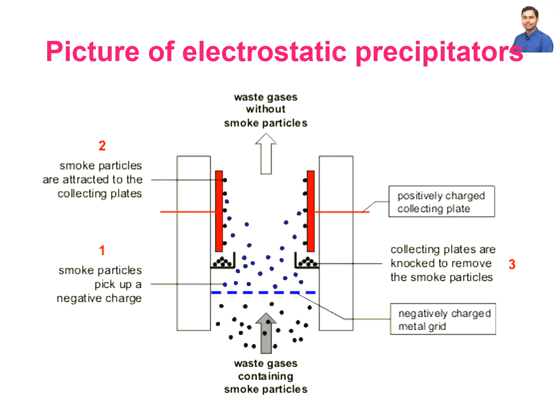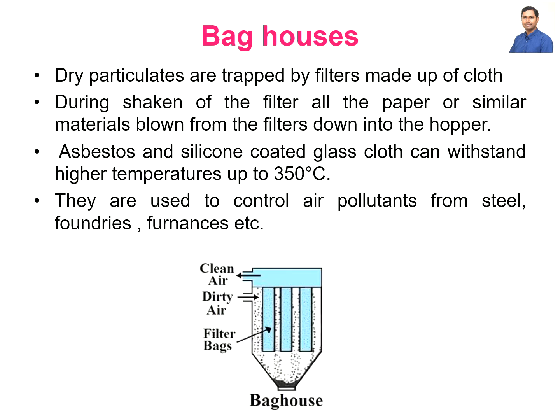This is the design of an electrostatic precipitator. We pass our gas from the bottom, and since there are charged particles in the air, the charged particles are absorbed by these electroplates, and the purified air comes out from the top. The next one is bag houses, for dry particulates. We pass the air through one nozzle, and the dry particulates settle down. We can simply take out the black particles from here, and the clean air is released from the top. So this is bag houses.